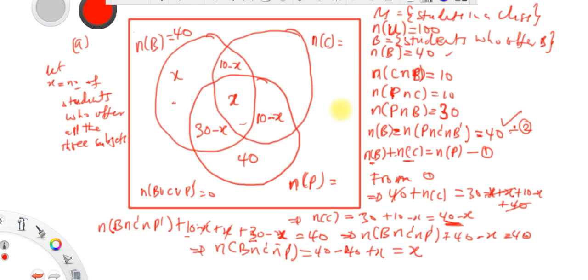So if we add all these things, we have to get the universal set, which is 100. We add all the portions or the ranges.